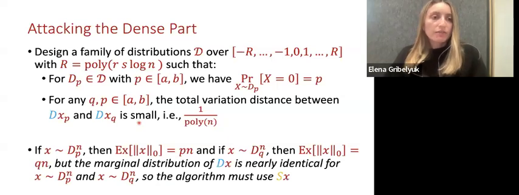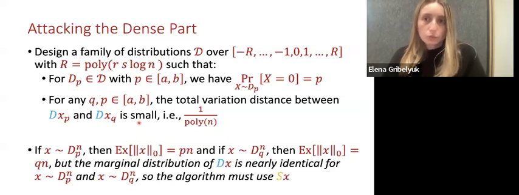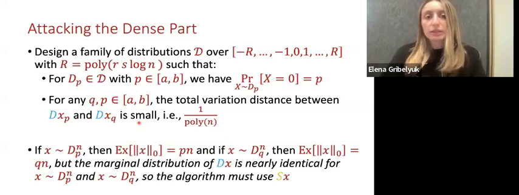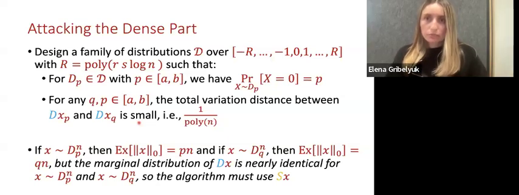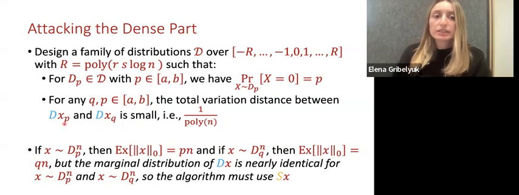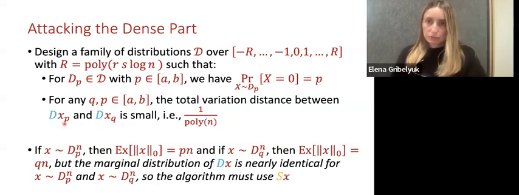More concretely, if I sample x from dp, then the expectation of the L0 will be roughly pn. And if I sample x from dq, then the expectation will be roughly qn. So the expectations of the L0 norms are very different, but as we have in this second condition here, the marginal distribution of dp is nearly identical for x sampled from dp or from dq.